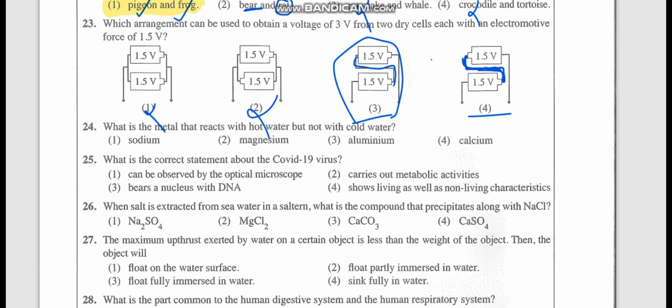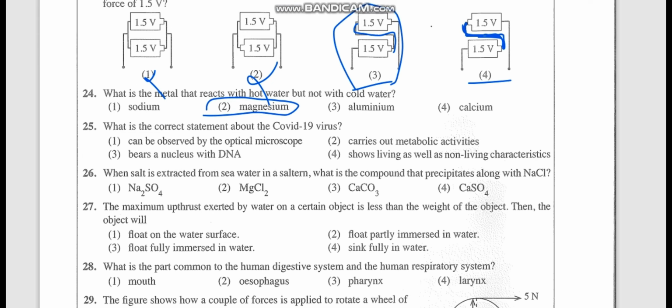What is the metal that reacts with hot water but not with cold water? That is magnesium. In grade 10 part 1 third lesson, we learn about it.